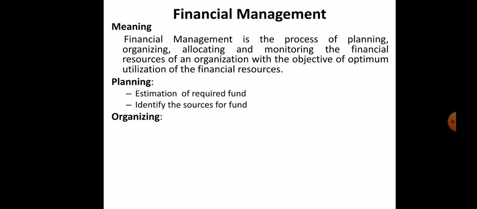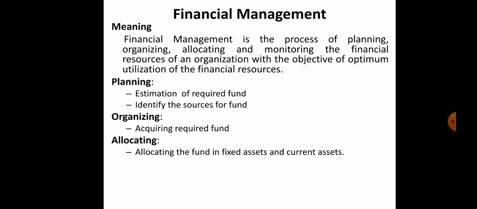We have studied already in the third module how to select the sources of funds. Financial management is a process of planning, organizing, and so on. Organizing means acquiring the required funds. What are the sources you have selected? You will collect that money. That's called organizing.